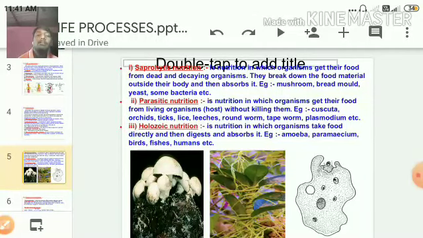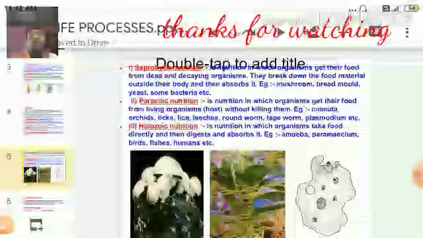So we have seen the three different types of heterotrophic nutrition. First one is saprophytic, which depends on dead and decaying waste. The second one is parasitic, which grows on a host and derives nutrients directly. The third one is holozoic, which takes food directly, digests, absorbs it and ejects waste from the body.